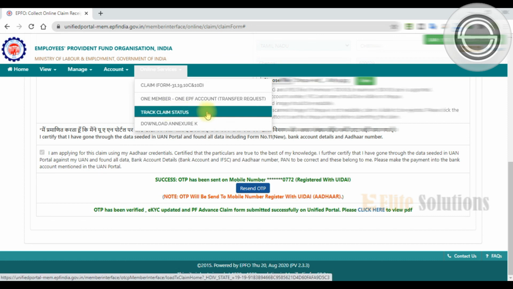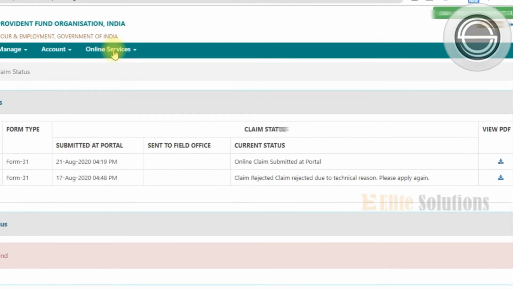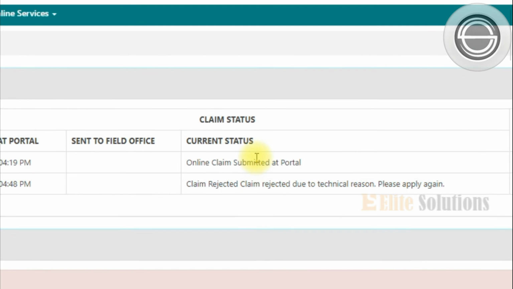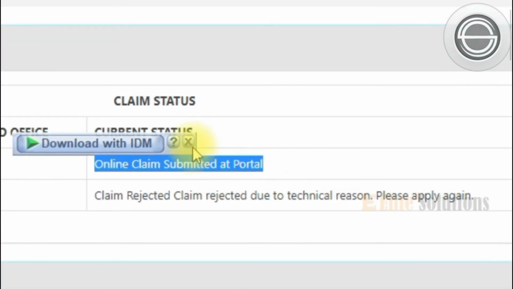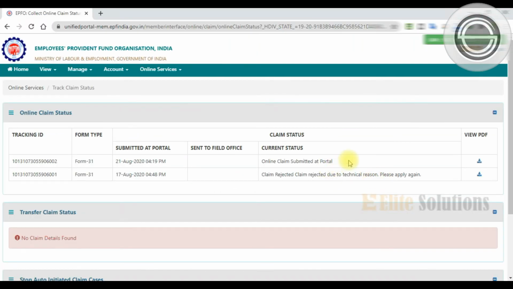We can track the claim status in online services, the third option, track claim status. You can see our current status update: online claim submitted at the portal. So in a maximum of 3 to 4 days, the requested amount will be transferred to your bank account.